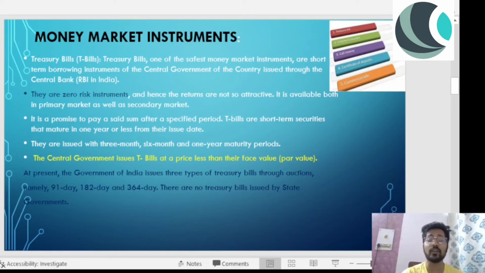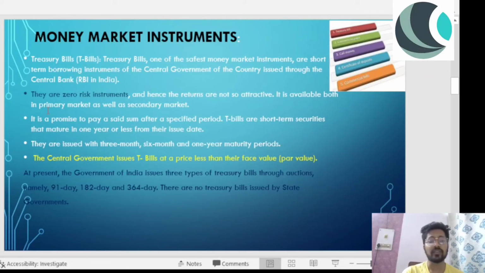So they are zero risk instrument, and that's a question for you guys because sometimes they will ask you which of these instruments is a zero risk instrument. So there will be four options. You have to mark the right one. Treasury bill is a zero risk instrument, and hence the returns are not so attractive.